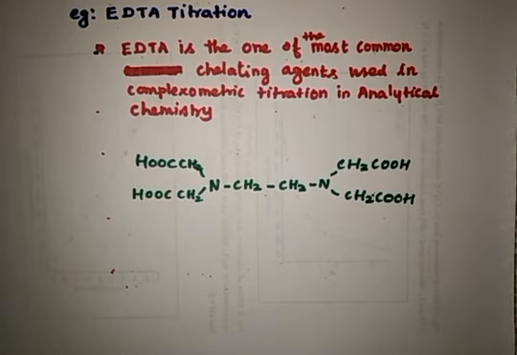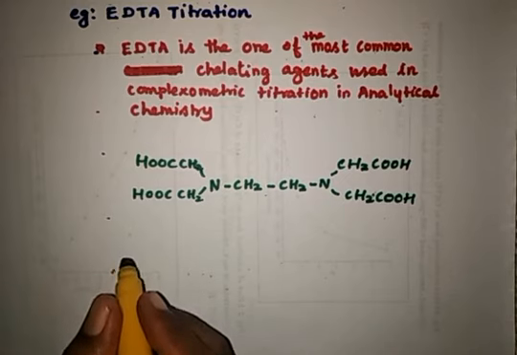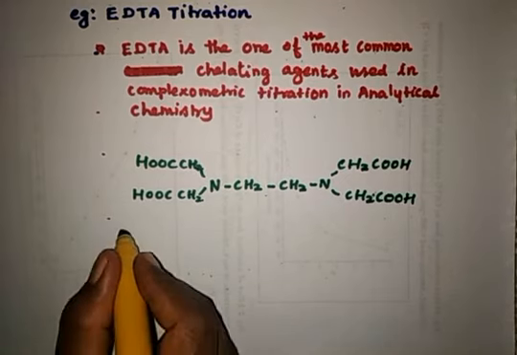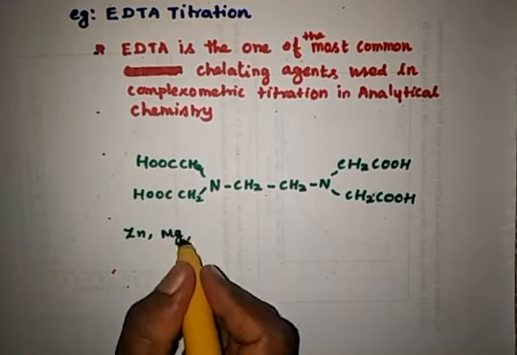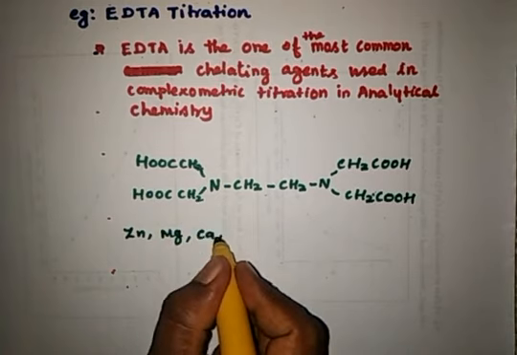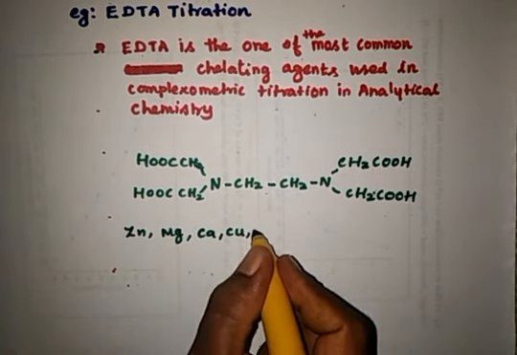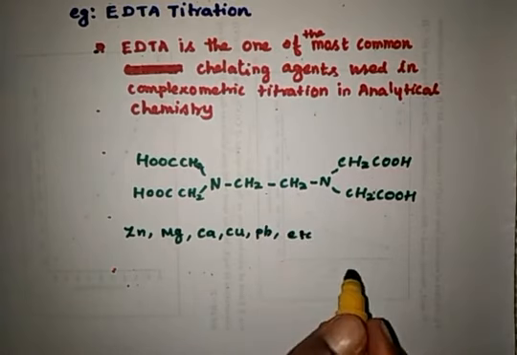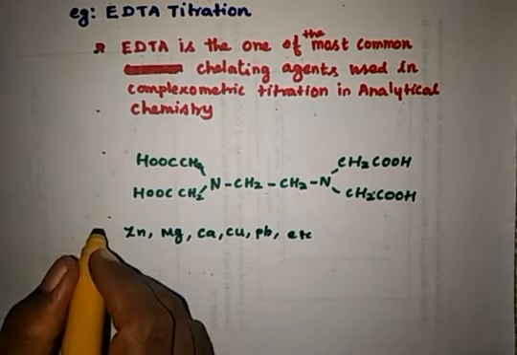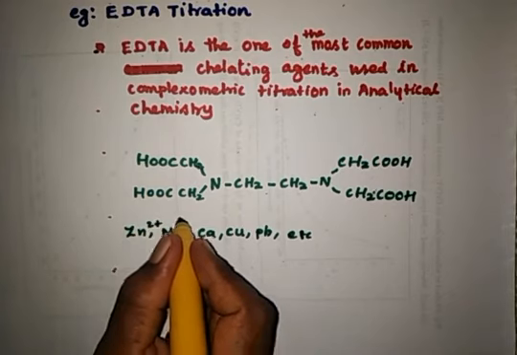It forms stable complexes with several metal ions, for example zinc, magnesium, calcium, copper, lead, and also iron, cobalt, and so on.